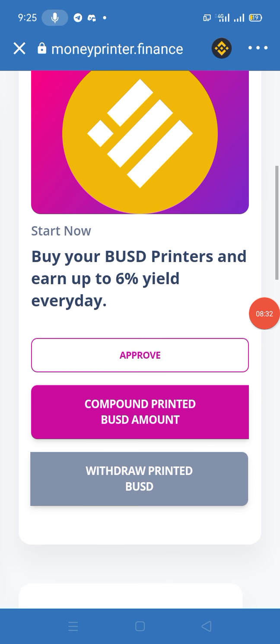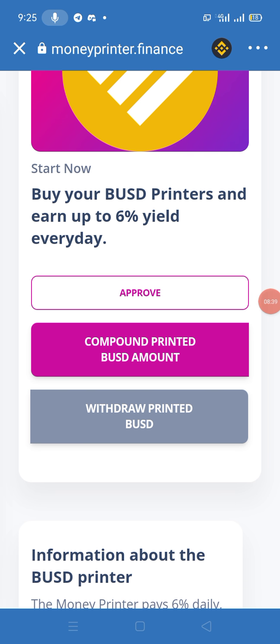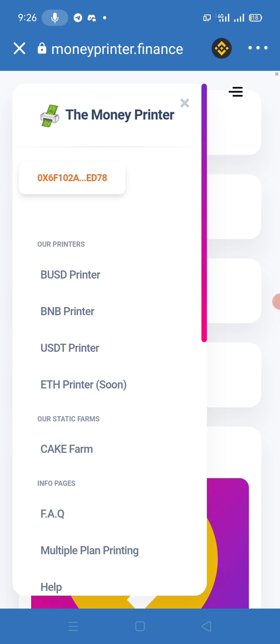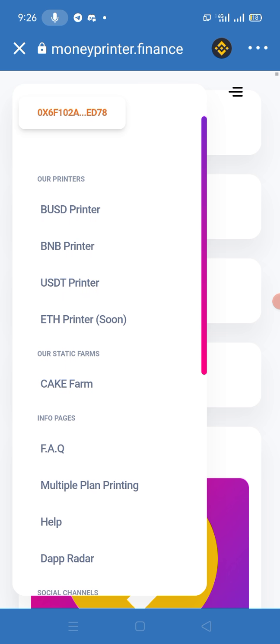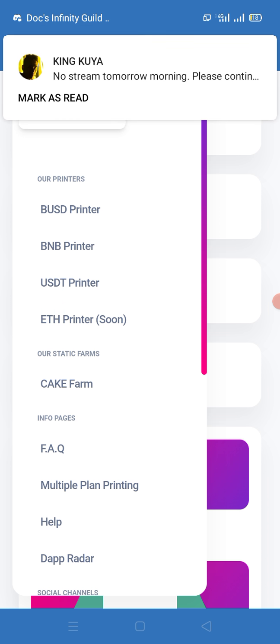So after this, if you want to invest BUSD, you need to click on the approve. As we already showed how we can buy CAKE and how we can invest CAKE, the same procedure is here. If you want to invest BNB, we already discussed how we can invest our BNB. So here we discuss how we can invest USD in their printer.